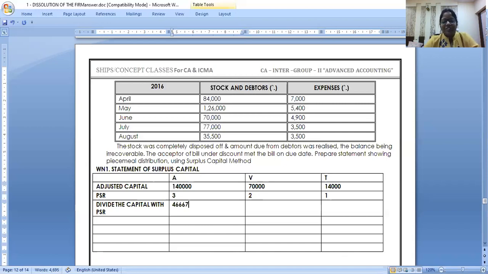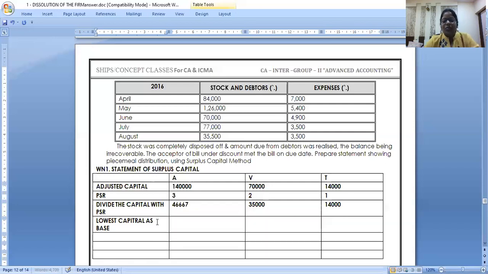I tell my foundation students in the morning, you should come in advanced accounting. Before I say, they calculate and give me the figures. Thank you so much. So this is divided by their PSR. Now whose capital is lowest? Tarun's. Can I take that as base? Yes. I'll stop after this table and give you time to ask doubts. Lowest capital as base. What is the lowest capital as base? 14,000.